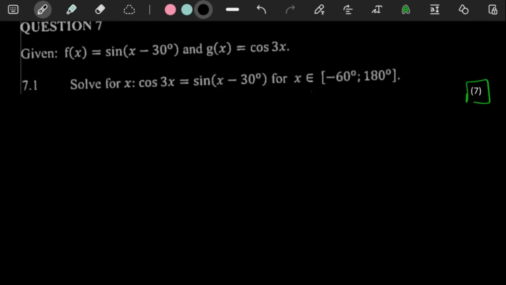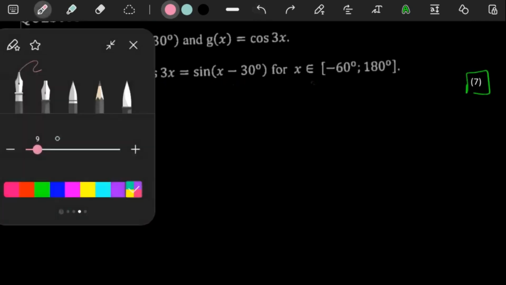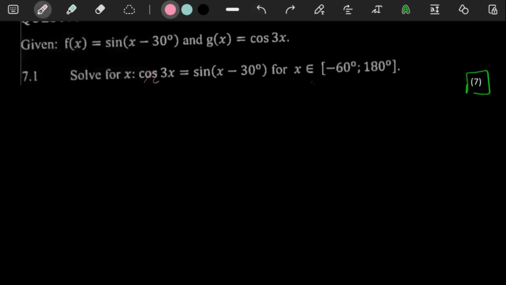The first thing here, it says, what do we do? What am I saying? I feel like I'm so distracted. But anyways, let's start here. Cos, let me make this a bit bigger. Let's see. Cos 3x equal to sine of x minus 30.